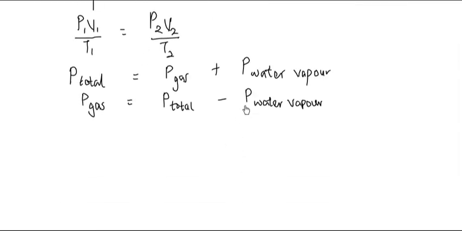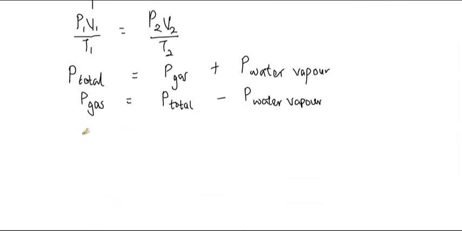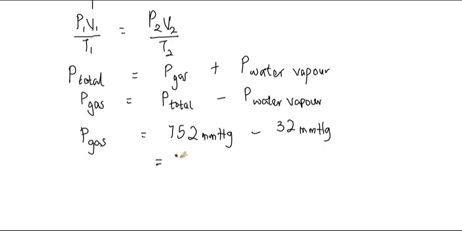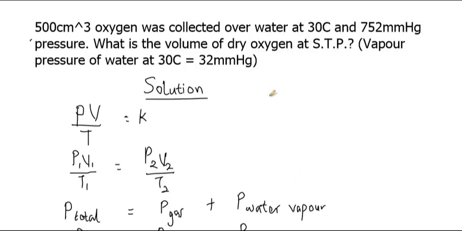So here I have pressure of the gas equal to 752 millimeter mercury minus 32 millimeter mercury, which is 720 millimeter mercury. So this is the actual pressure of the gas present. Going back to the question, the initial pressure of the gas now will be 720 millimeter mercury.